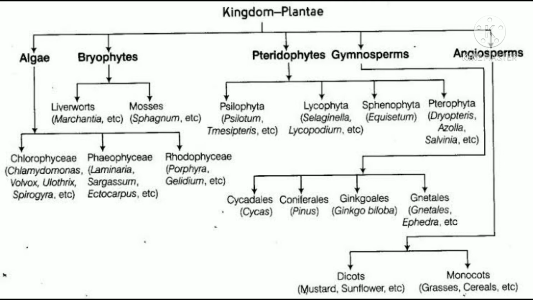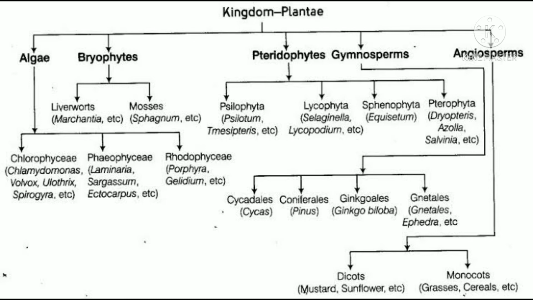This means that in kingdom Plantae, the phylum is Algae, and it is further divided into different classes, that is Rhodophyceae, Chlorophyceae and Phaeophyceae. Rhodophyceae is known as red algae, Phaeophyceae as brown algae, and Chlorophyceae is the green algae.